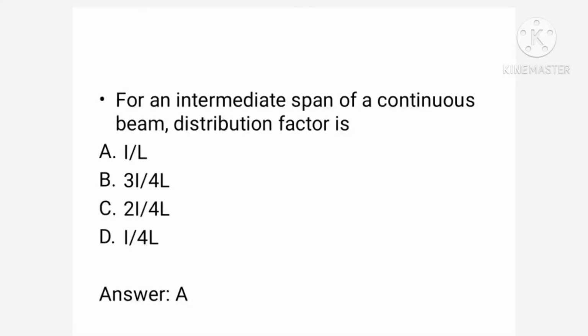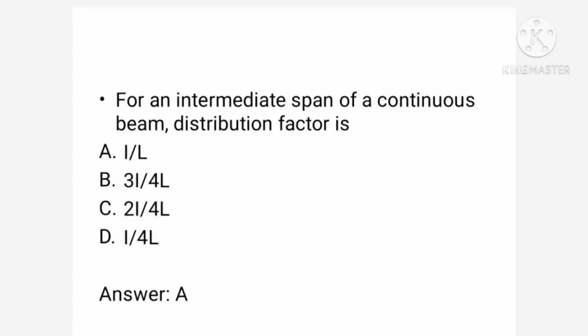The next multiple choice question. For an intermediate span of a continuous beam, the distribution factor is: I by L, 3I upon 4L, 2I upon 4L, 1I upon 4L. So option A is correct, I upon L. Why? Because for an intermediate span, both the intermediate supports are assumed to be fixed. So for one end, the other end becomes fixed. Whenever the far end is fixed, the distribution factor is I by L.